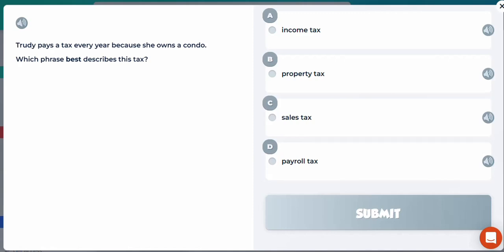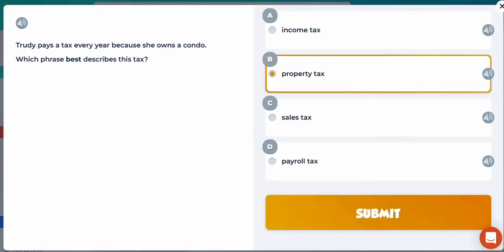So this question says, Trudy pays tax every year because she owns a condo. Which phrase best describes this tax? Well, if she owns a condo, that is a form of property, so she would have to pay property tax.